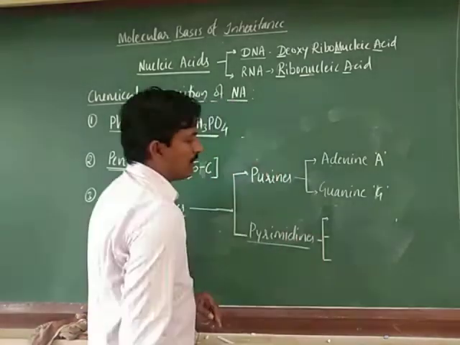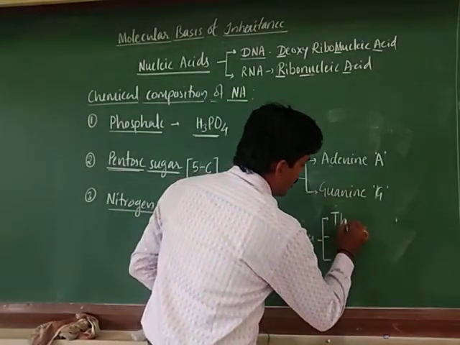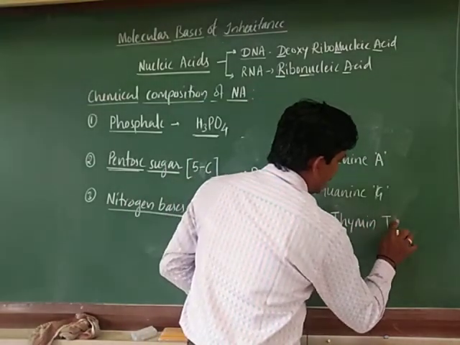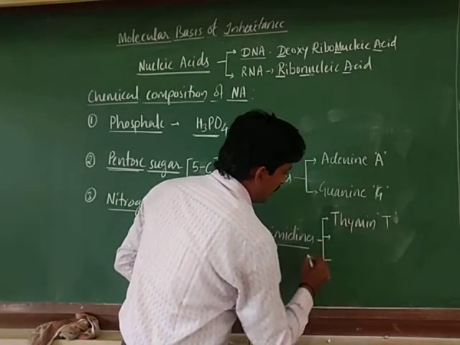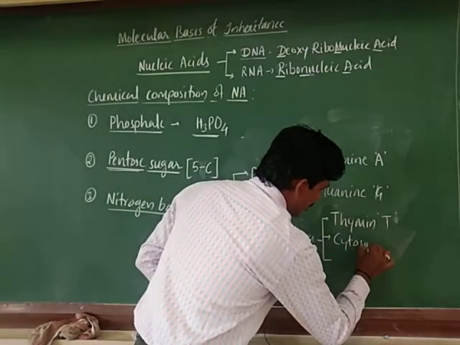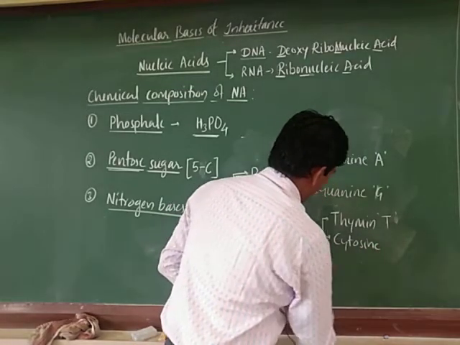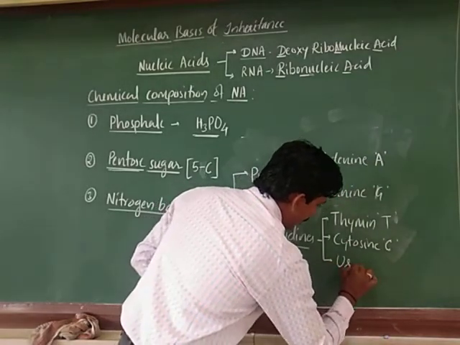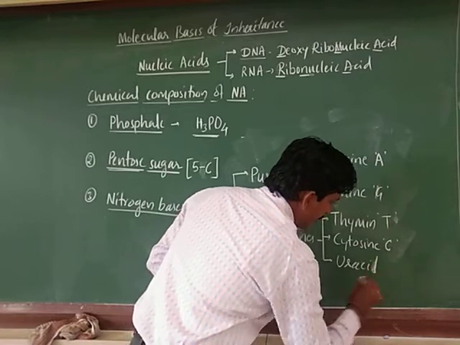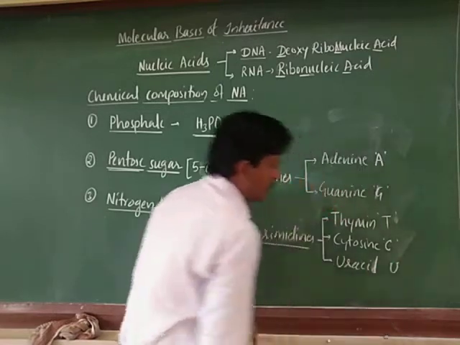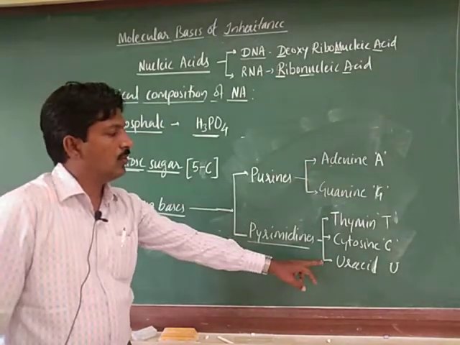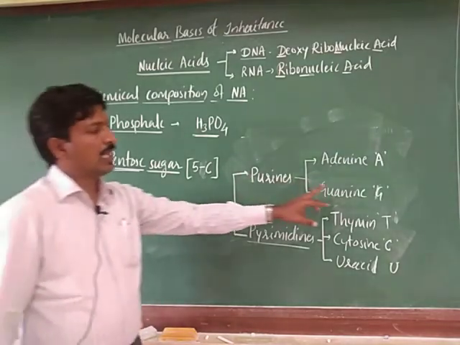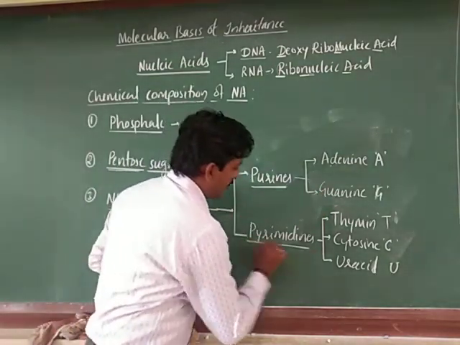Next, pyrimidines are three. First you can take thymine, which is represented by capital T, then cytosine, which is represented by capital C, and uracil, which is represented by capital U. So these are the five nitrogen bases, which are classified into two groups, that is purines and pyrimidines.